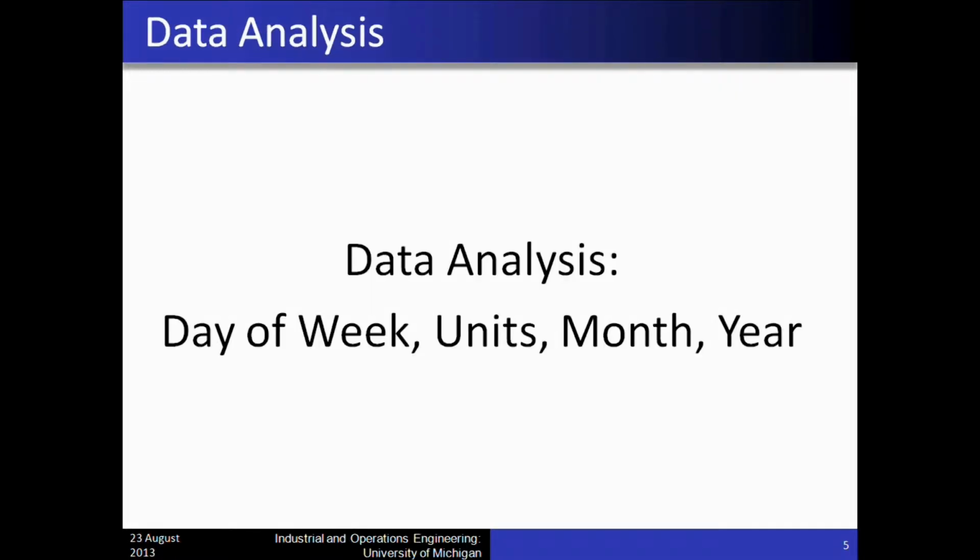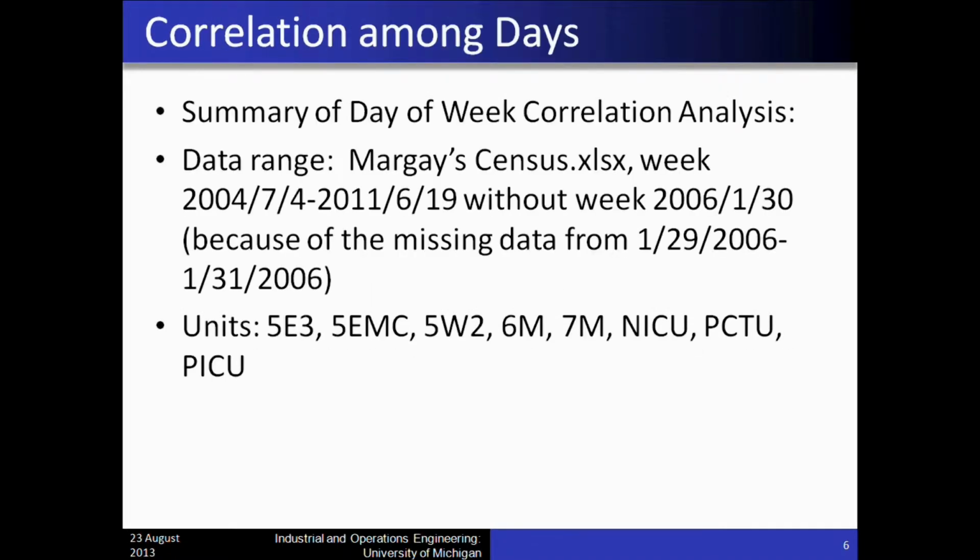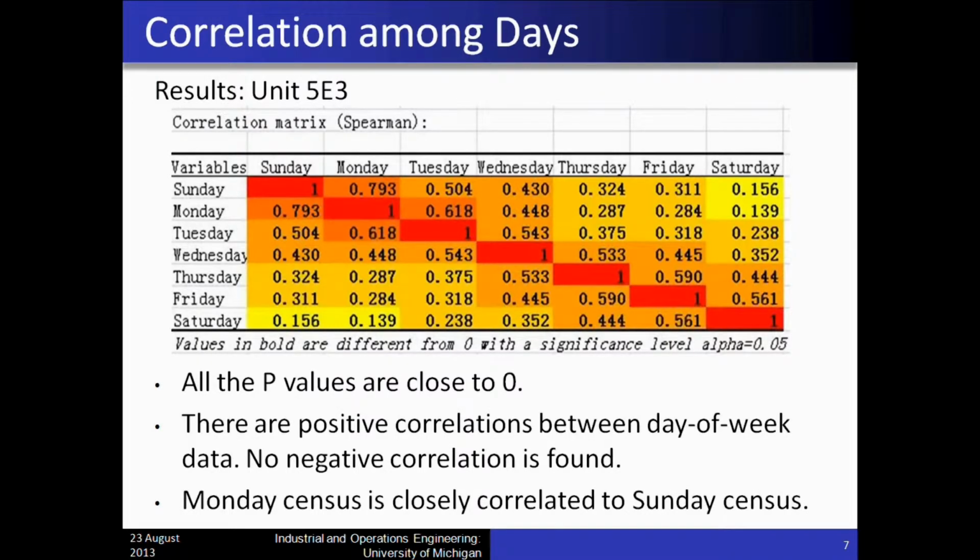First, let's look at the data analysis. We did a correlation test among days. Here is the sample result for Unit 5E3. You can see the correlation matrix on the slide. We also find that all the p-values are close to 0. In conclusion, there are positive correlations between day-of-week data. No negative correlation is found. We also find that Monday census is closely correlated to Sunday census.